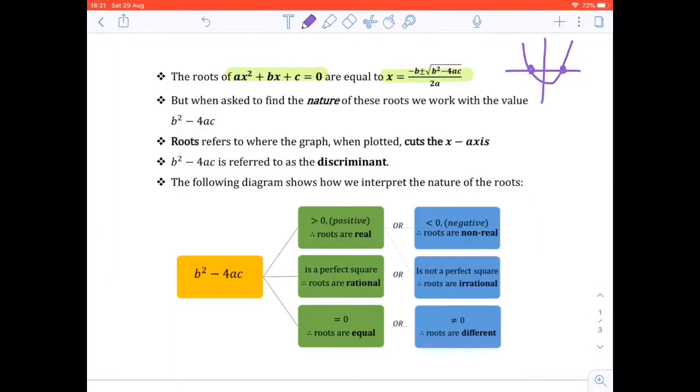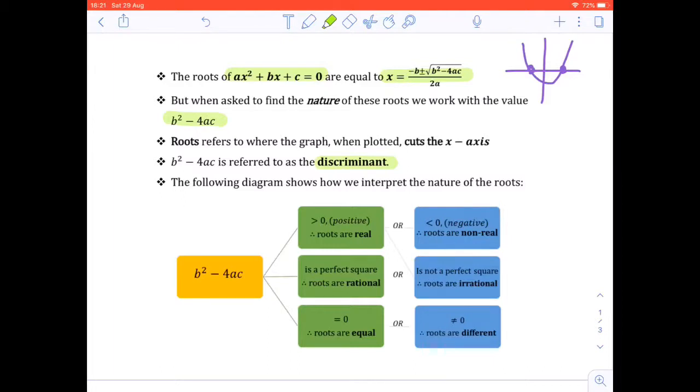But when you're asked to find the nature of these roots, we work with the value that's under the root sign, which is b squared minus 4ac. We said roots refers to where the graph, when plotted, cuts the x-axis. Another word that's used to refer to b squared minus 4ac is discriminant.